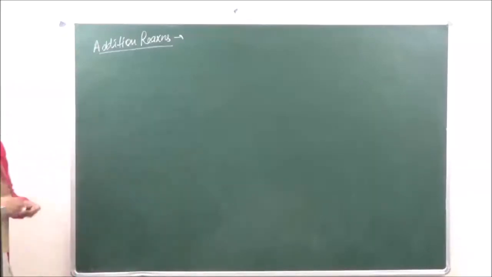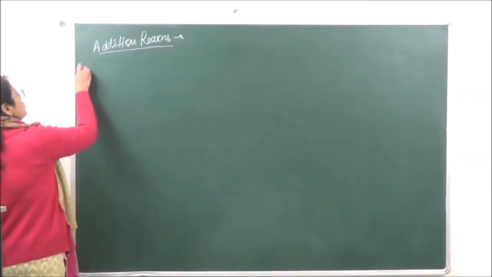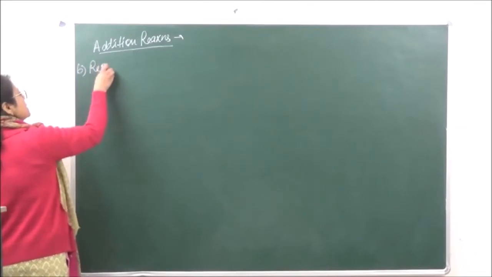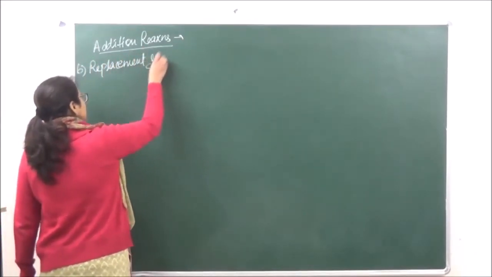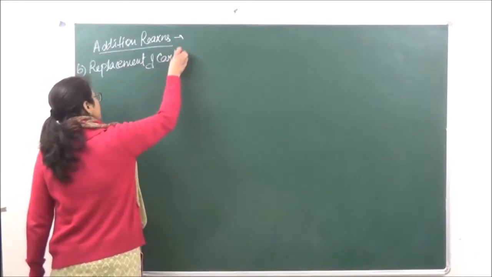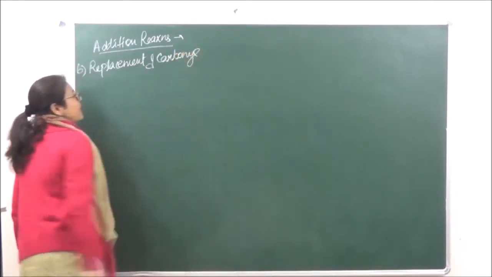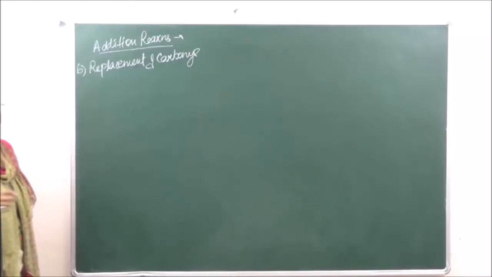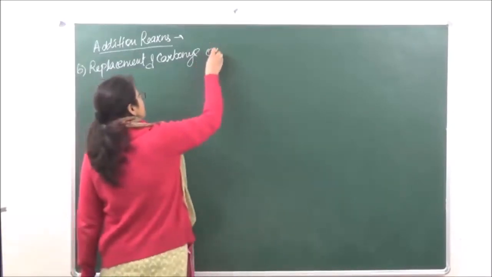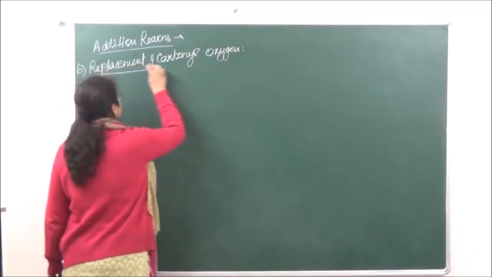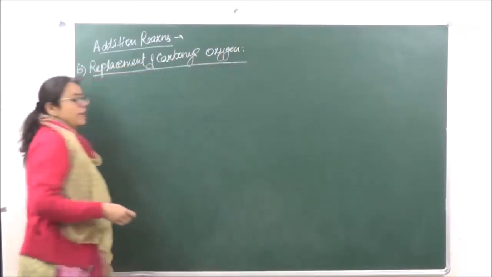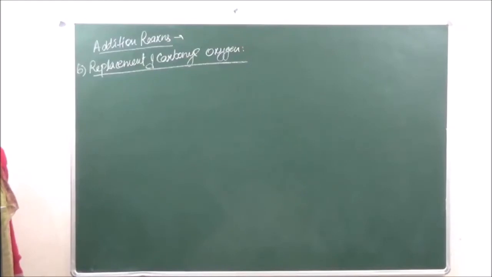Now these reactions are going to be known as replacement of carbonyl oxygen.